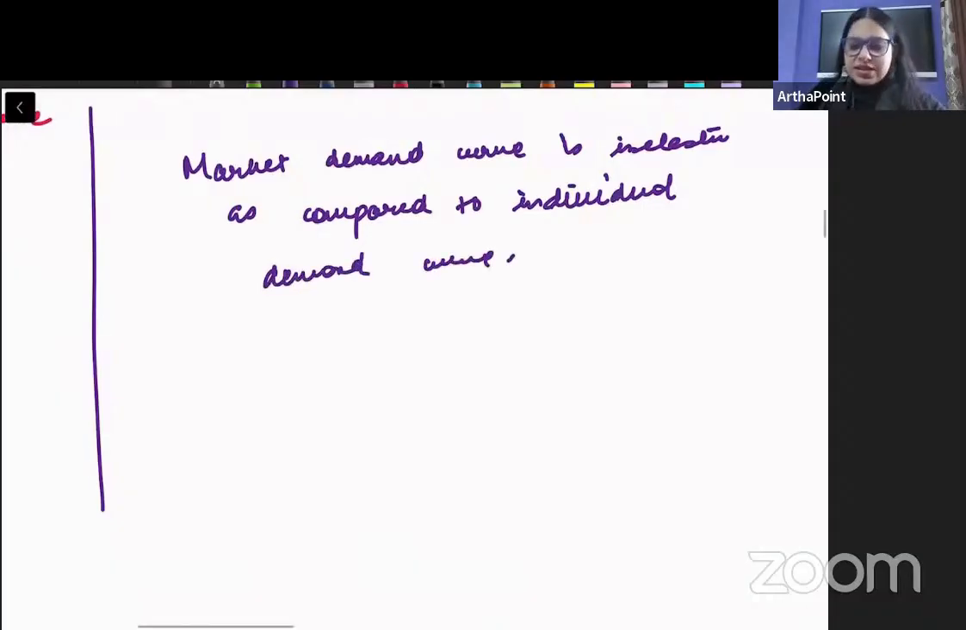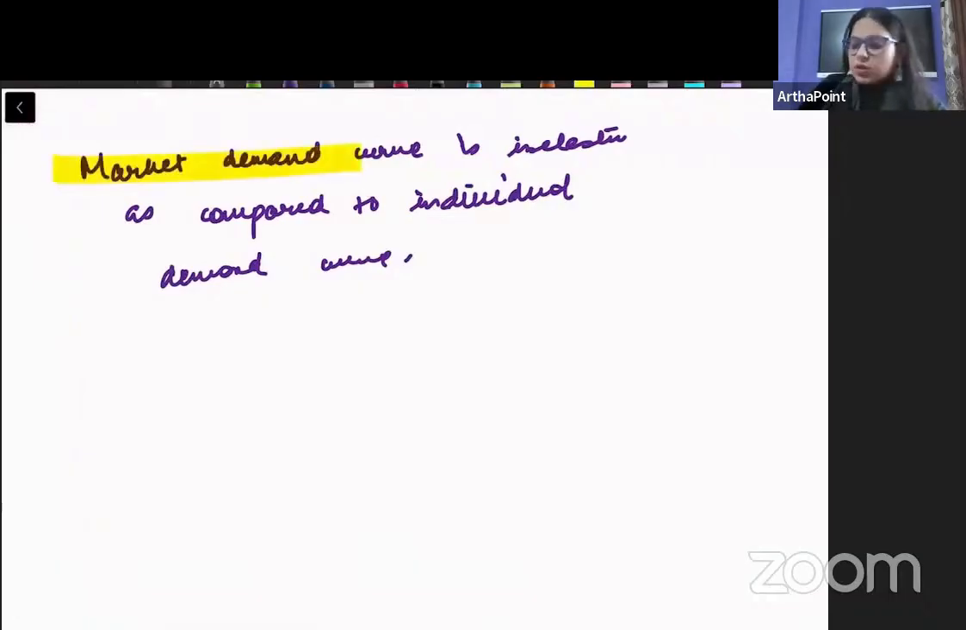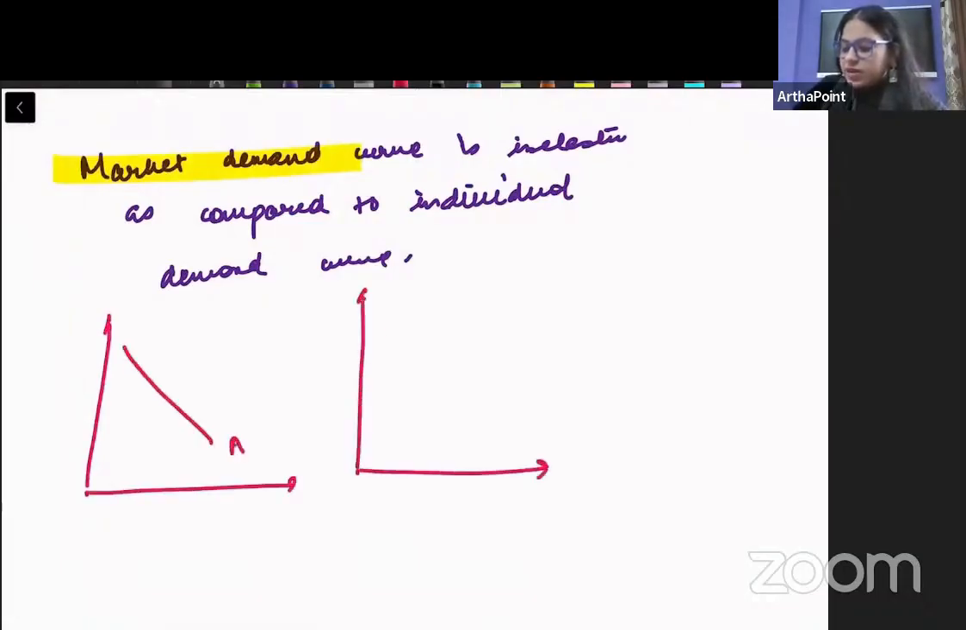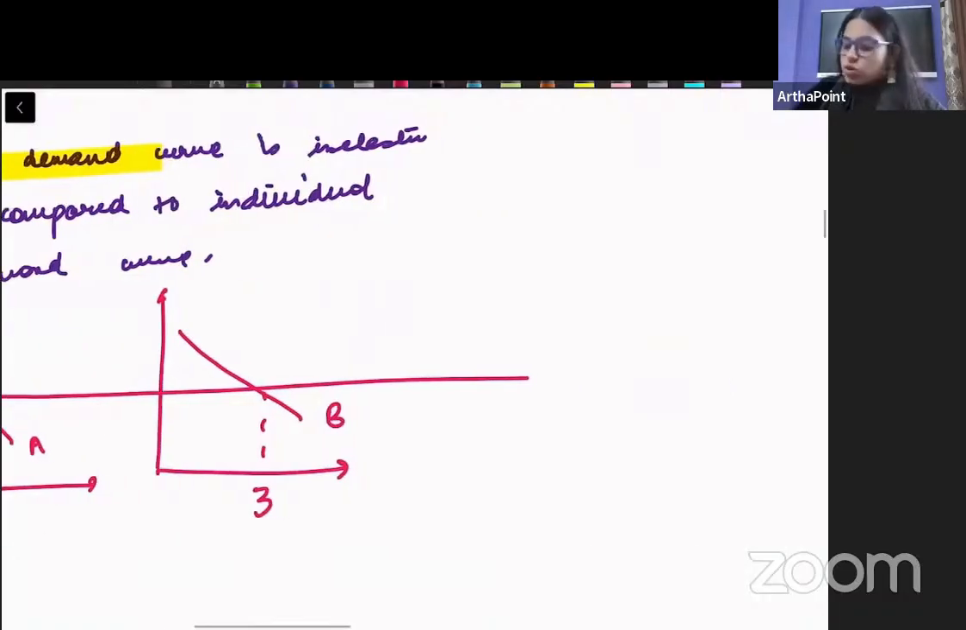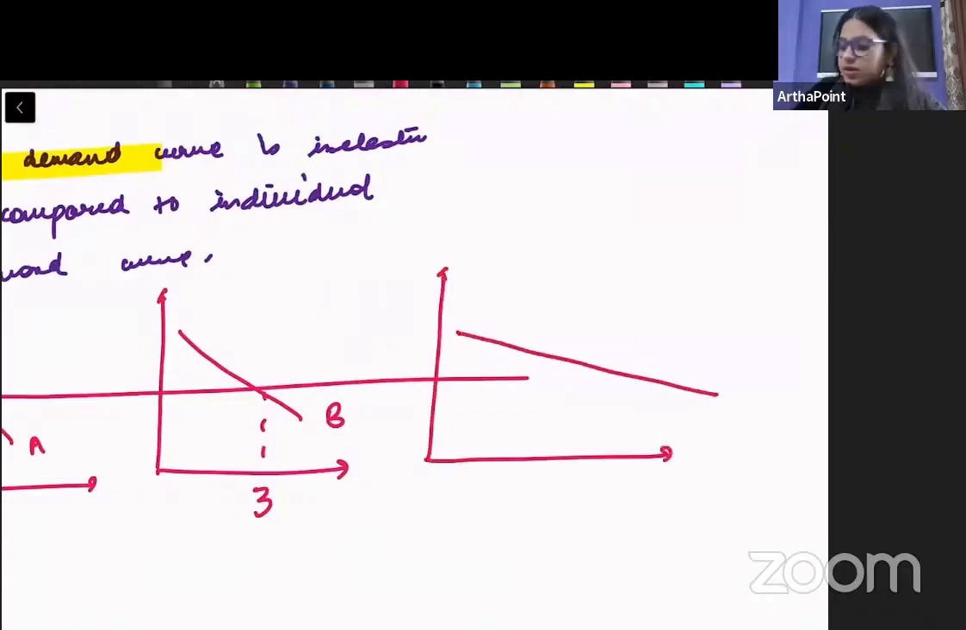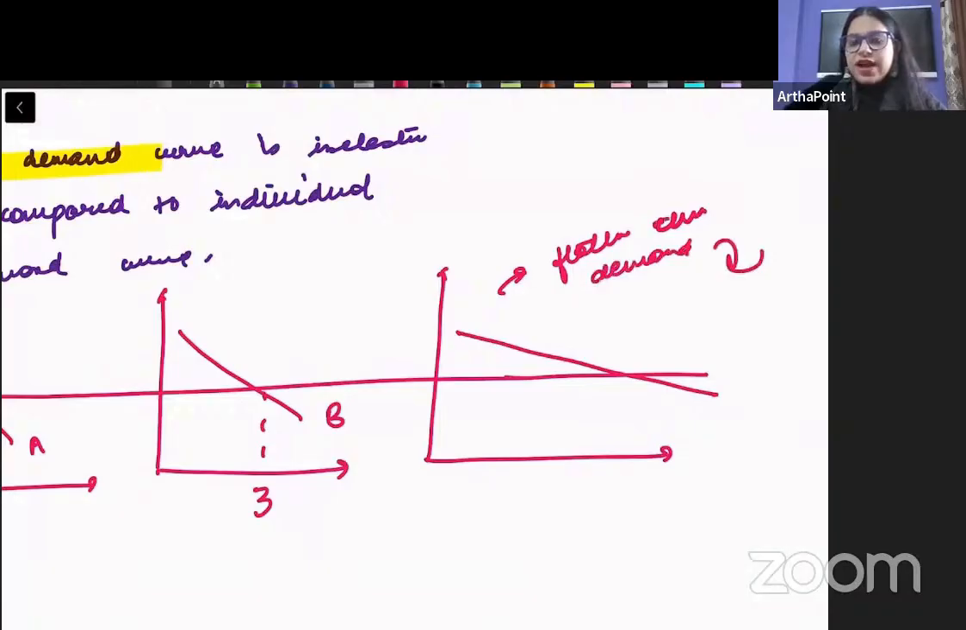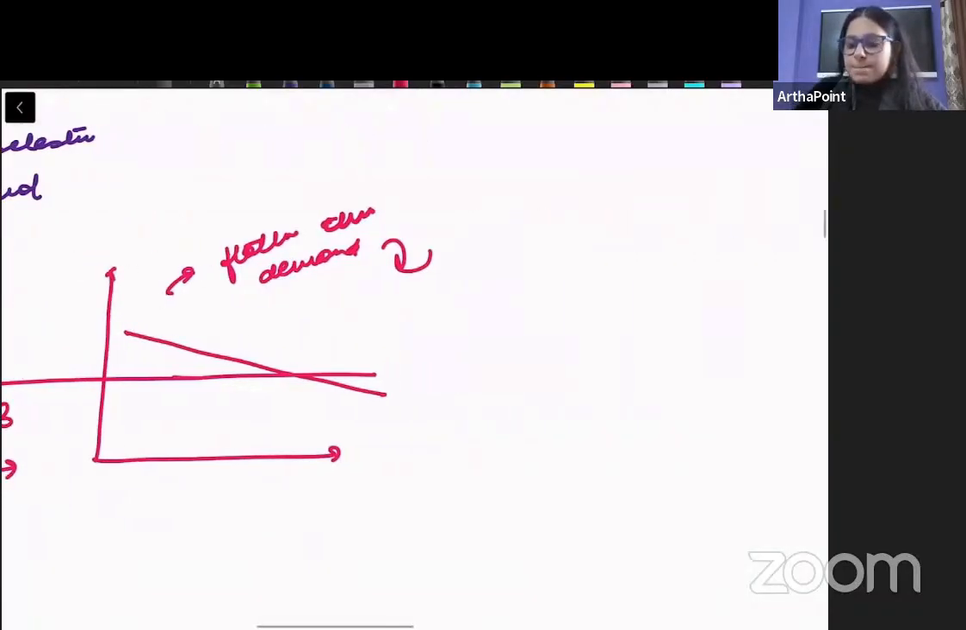Right? So we just have to remember that when we talk about market demand, what is happening? I have an individual demand of individual A. I have a demand for individual B. Supposedly I take a price, I say price is 4. At this price, A is demanding 2 units and B is demanding 3 units. So in total, I will have 5 units being demanded. So this demand curve will be flatter. And we know that the flatter the demand curve, what happens to the elasticity? Can someone tell me? The flatter the demand curve, the more or less the elasticity?